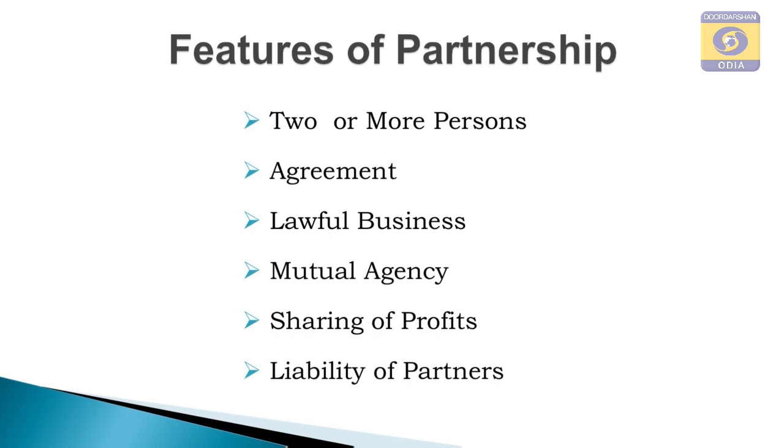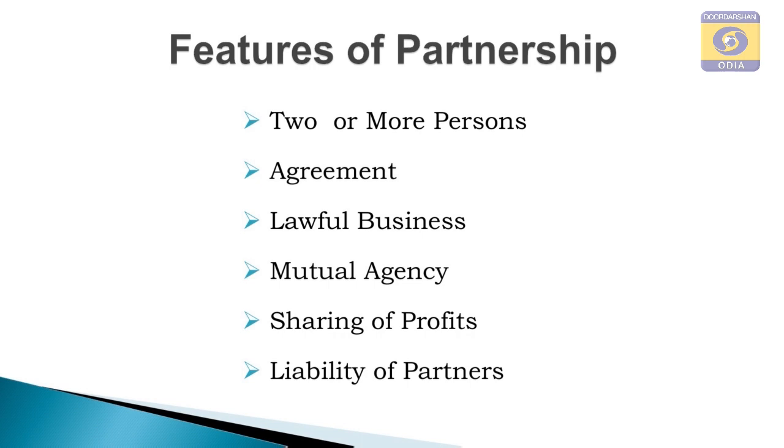Next one is agreement. See, there is an agreement among the members, among the persons, among the partners. Okay? So, there is a relation among the partners. That relation is not a natural relationship. Natural relationship means father-son relation, brother-sister relationship.